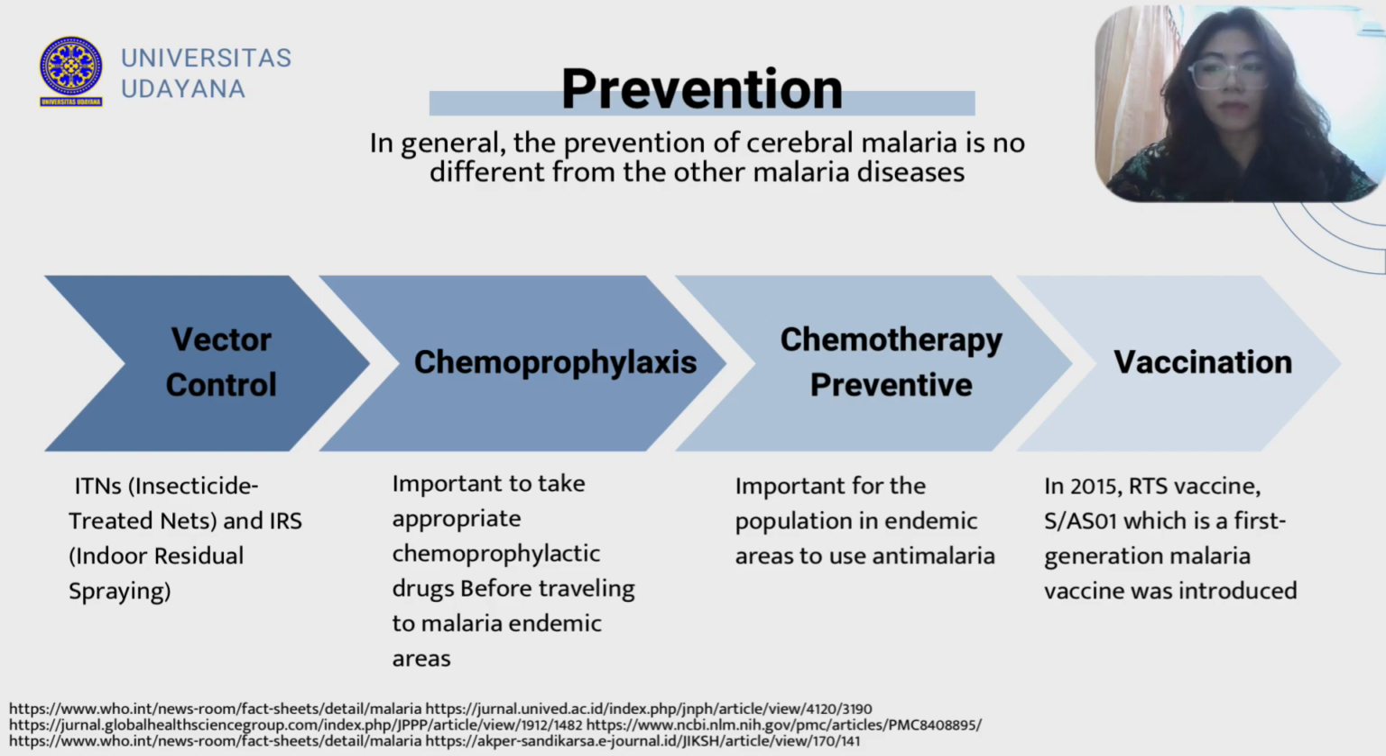And then the last one is vaccination. In 2015, the RTS,S vaccine, which is the first generation of malaria vaccine, was introduced to inhibit the parasite from infecting the liver, in the pre-erythrocytic stage, which is the origin of the disease.